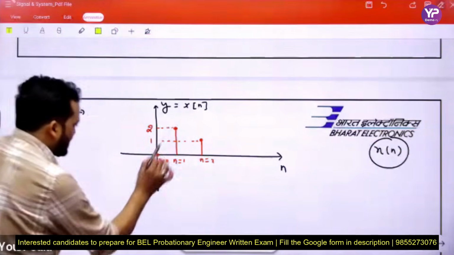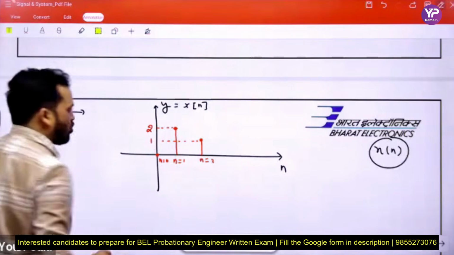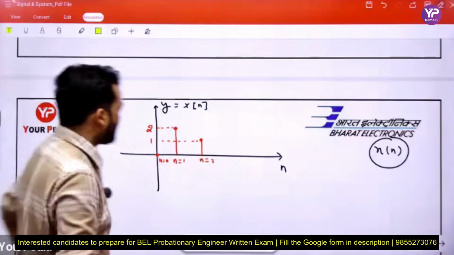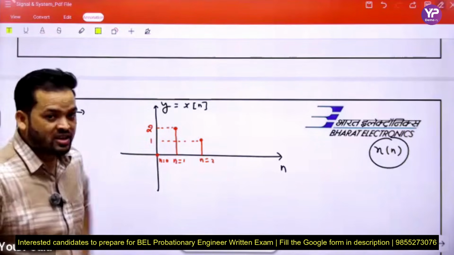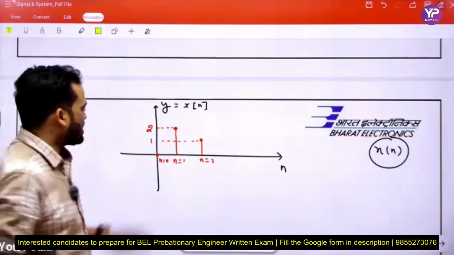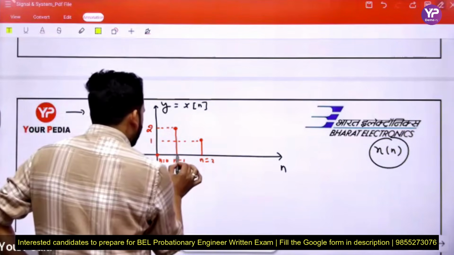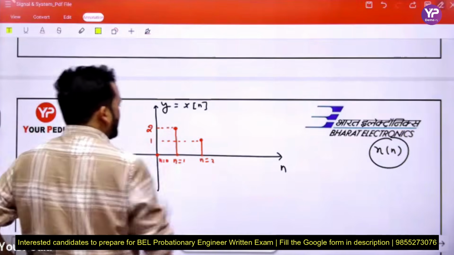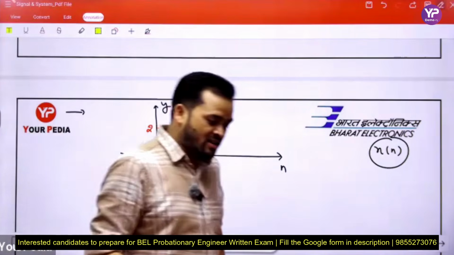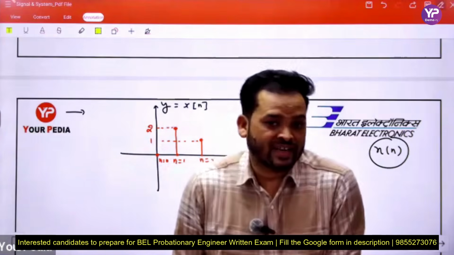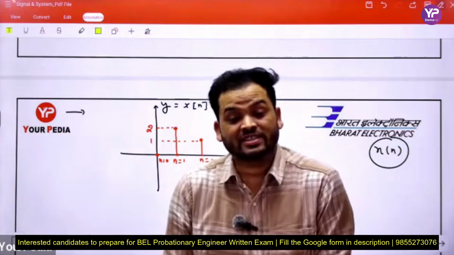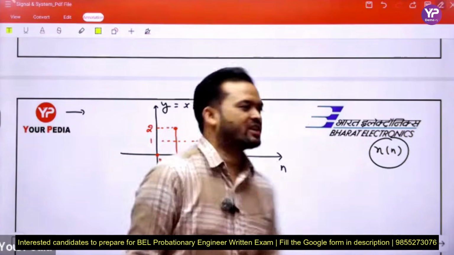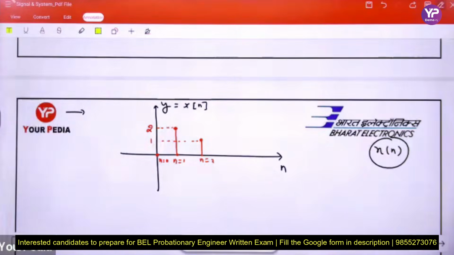But between n equal to 0 and 1, what is the value of the signal? See again, between n equal to 0 and n equal to 1, what is the value of the signal? Can't define, or 0. Between n equal to 1 and n equal to 2, the value of the signal is 0. When a signal is present only at particular values of time, then this is said to be a discrete time signal. Okay, is it clear or not? Tell me beta, is this clear?